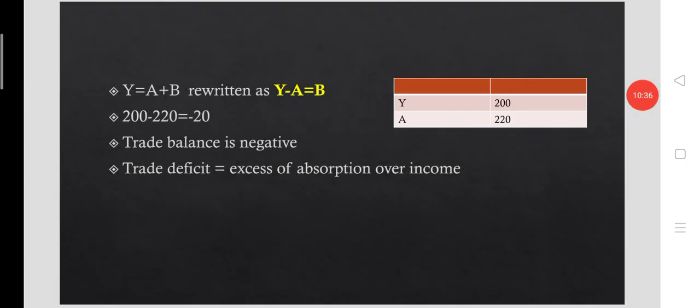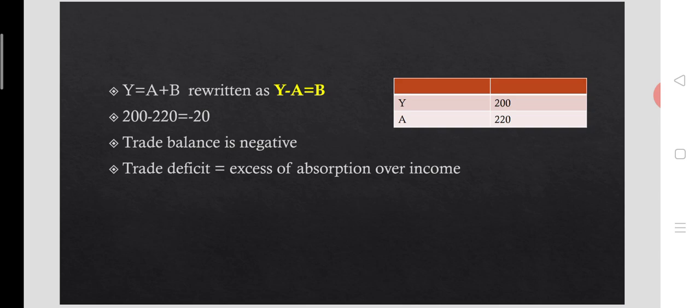That means domestic expenditure A, or C plus I plus G, is 220. Then minus 20 is the trade balance. So this is the way in which trade balance is calculated as per the absorption approach. Here the trade balance is negative, as you can see.